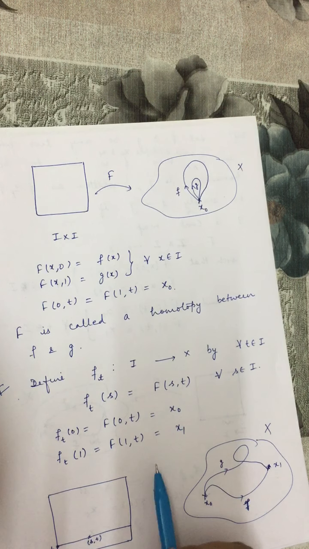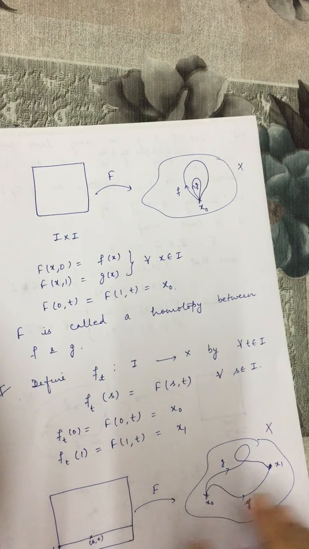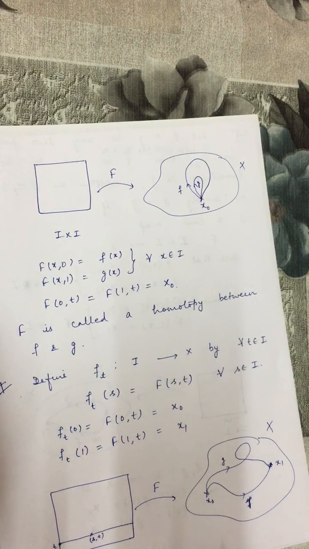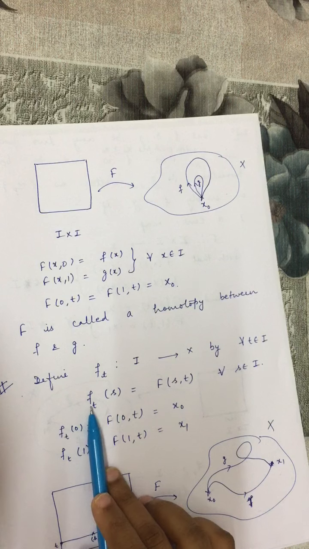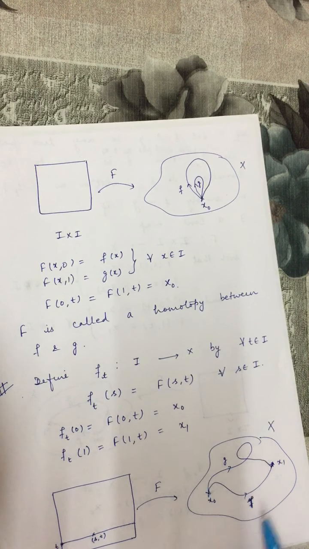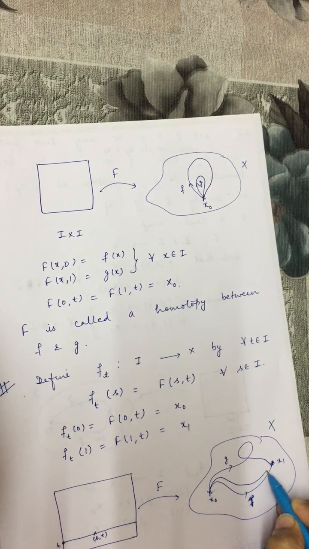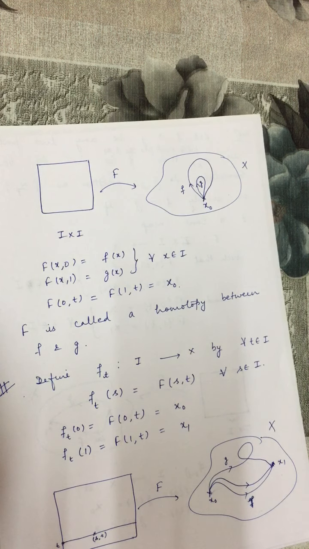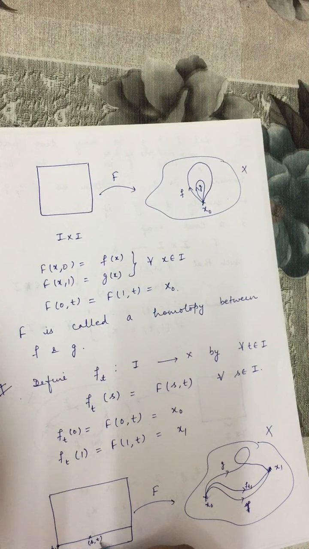Because we already have a mapping capital F from I cross I to X, these points F(s,t) equal f_t(s), and f_t is a path from x0 to x1. So for this t1, the image is this path f_t1.